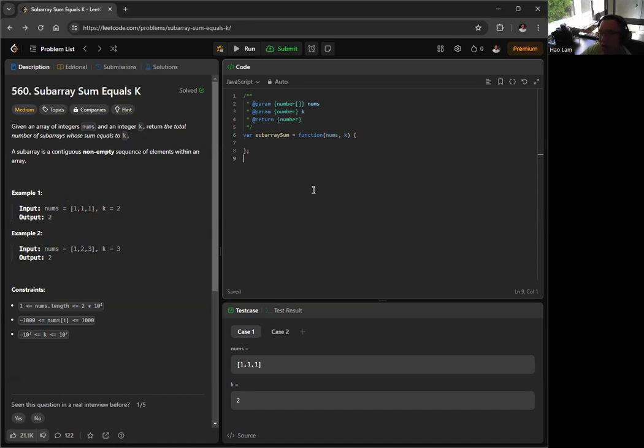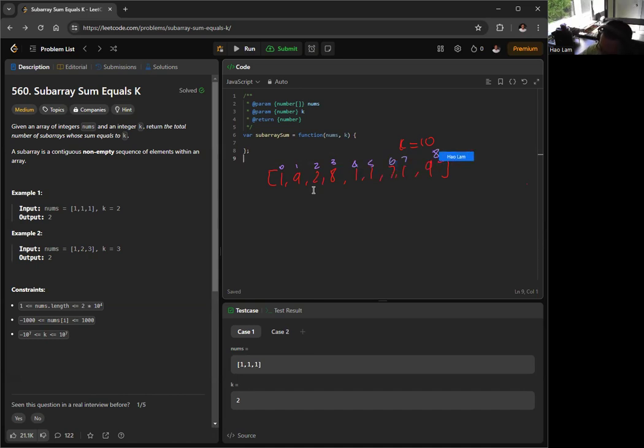So we can keep track of the prefix sum up to a certain index, right? So let's say we have 1, 9, 2, 8, 1, 1, 7, 1, 9. Let's say our k is 10, and this is our index: 0, 1, 2, 3, 4, 5, 6, 7, 8.